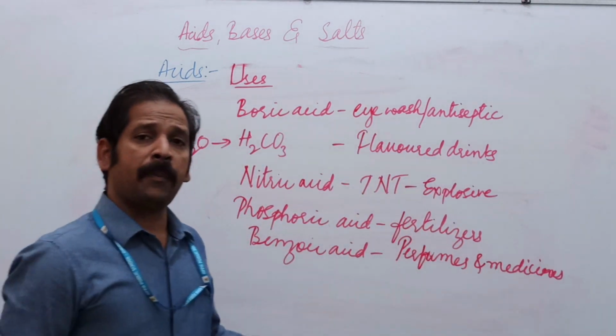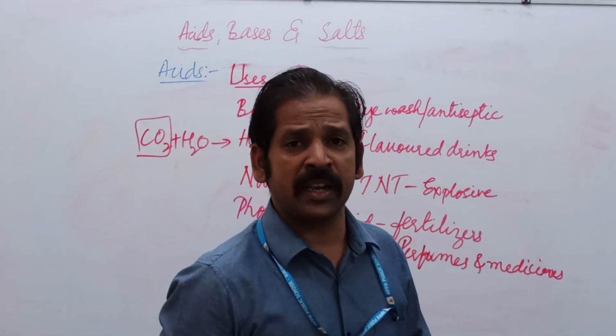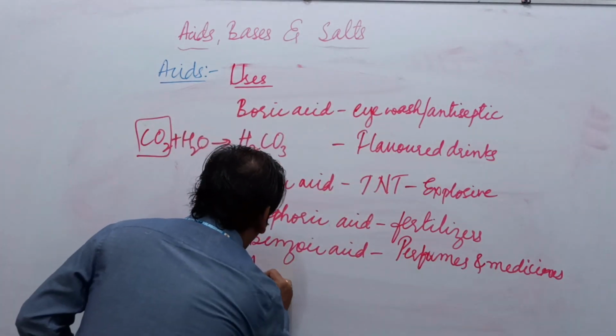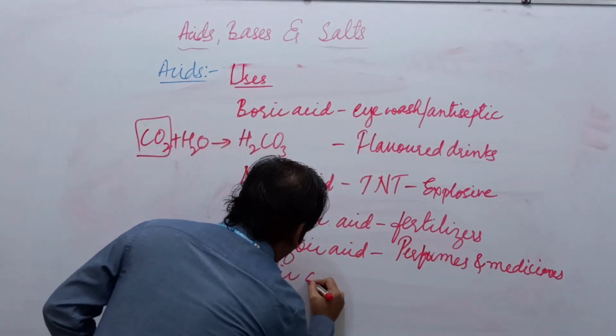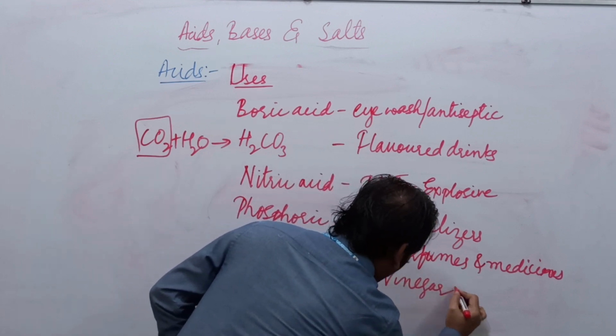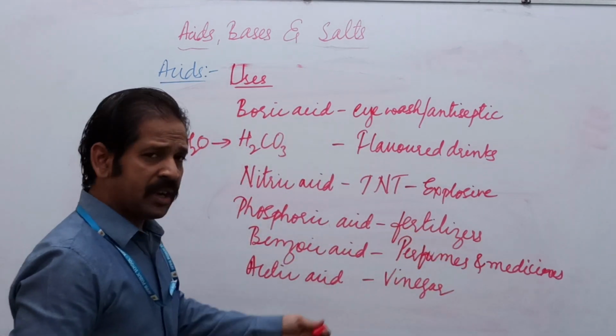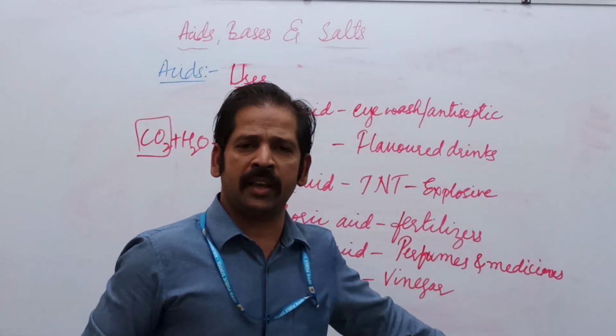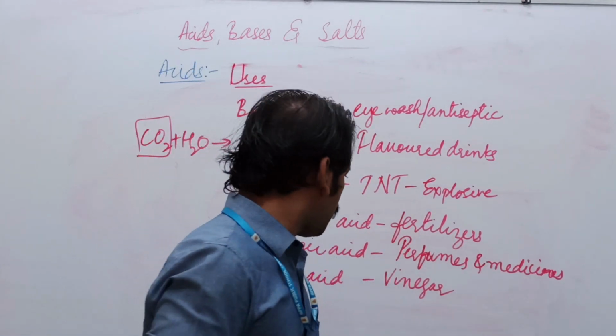Okay. Apart from that, acetic acid is used as vinegar. Okay, vinegar, I think you know that this vinegar is used in food products as a food preservative.